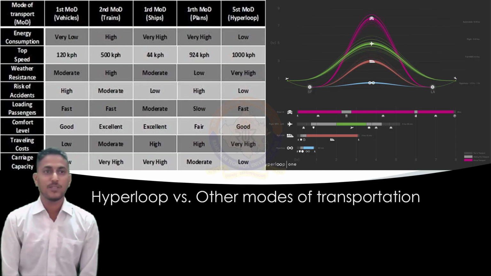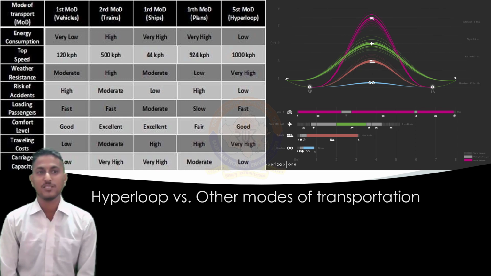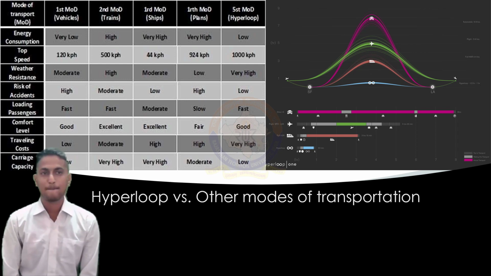In the next slide, the right side figure shows the comparison between Hyperloop and other modes of transportation. Presented in the Alpha paper, the Hyperloop described reduces the travel time to under 45 minutes between LA and San Francisco. Now you can see the detailed analysis of Hyperloop versus other modes of transportation with the help of an illustrated diagram along with the graphs.